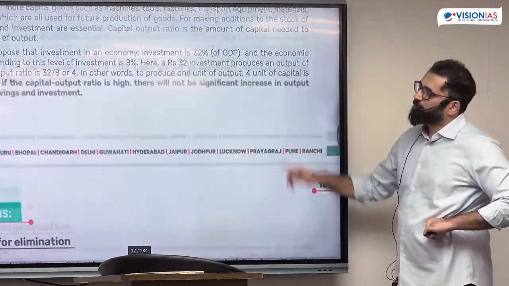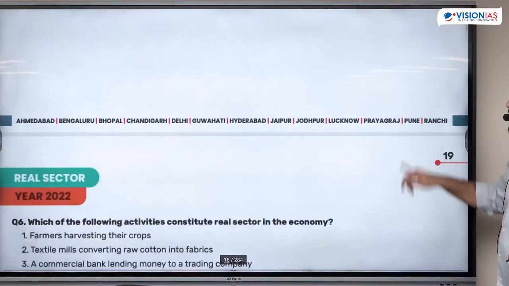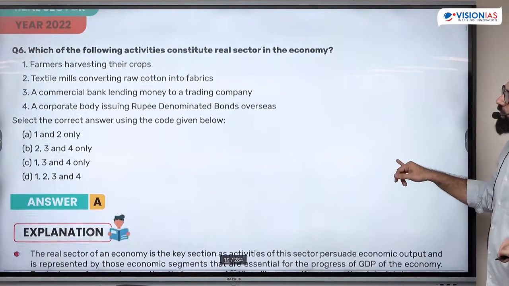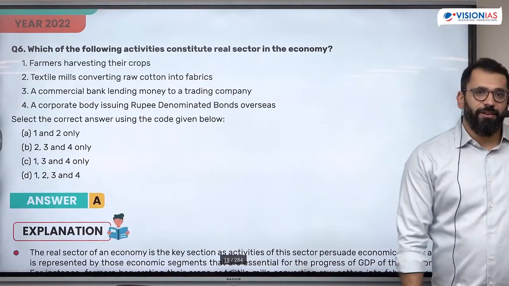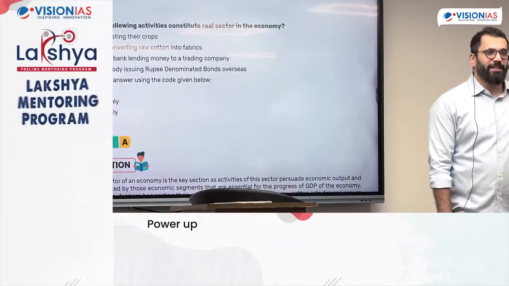Understanding the basic terms. What do you mean by capital formation, and then what do you mean by capital output ratio? Which of the following activities constitute real sector in the economy? What is real sector? What is the real sector?